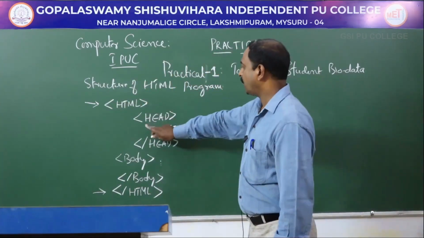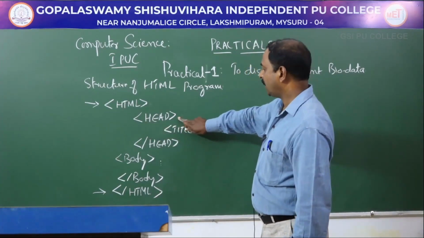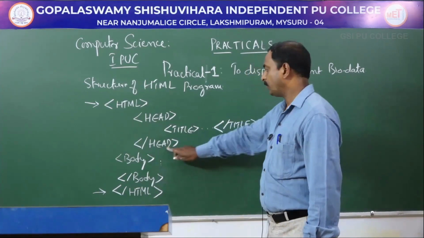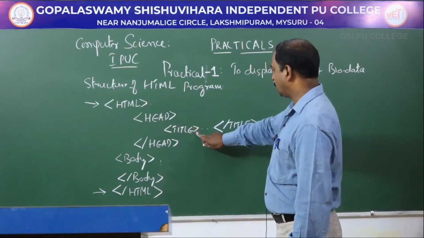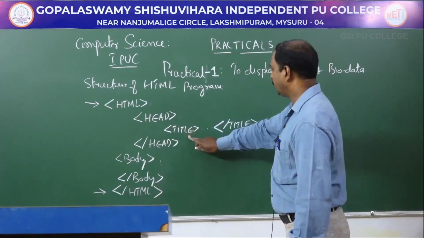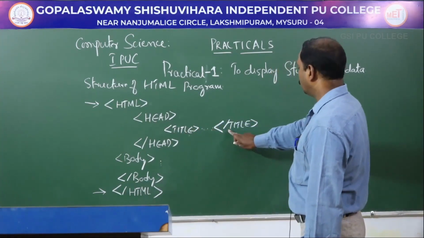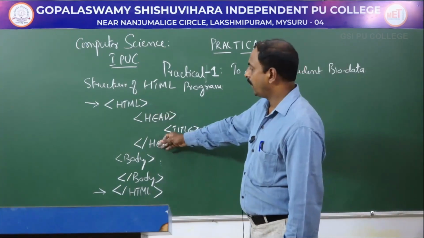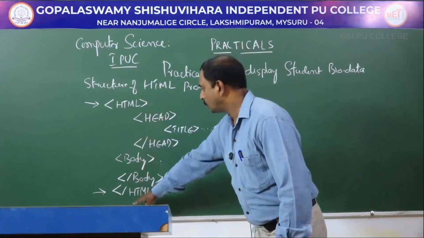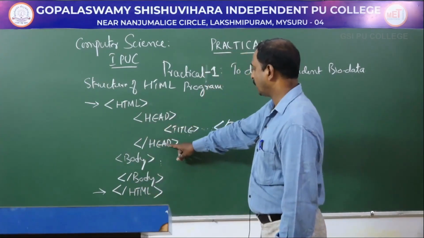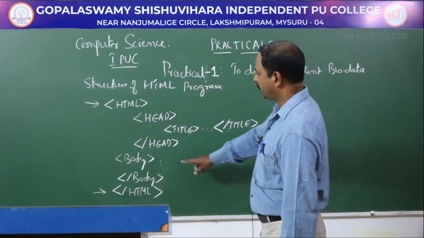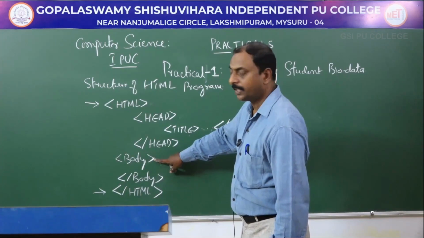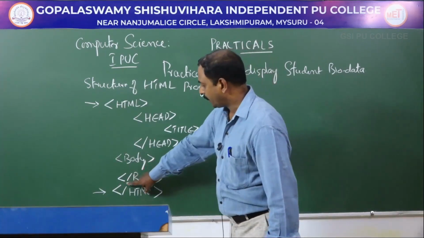Next, inside this we have head tag. This head tag opened here and we have closed head tag with / followed by head tag. Under this we have title, again title of the document and close with / title tag. Most of the tags will have open tag as well as close tag. Head tag, close tag, open tag, close tag. Similarly, next after this we have to open body tag. This is body tag and closing body tag here.